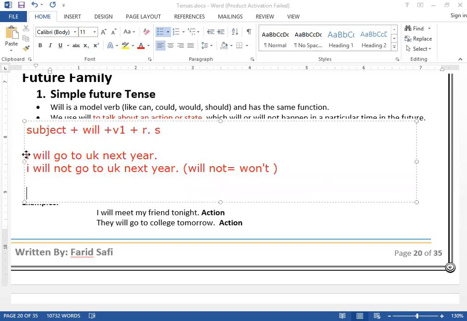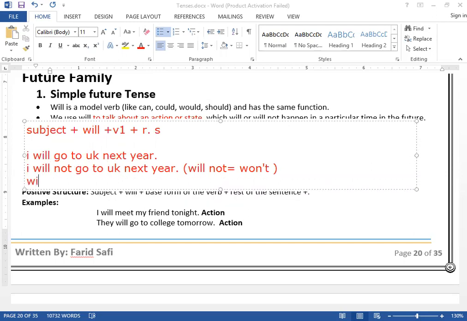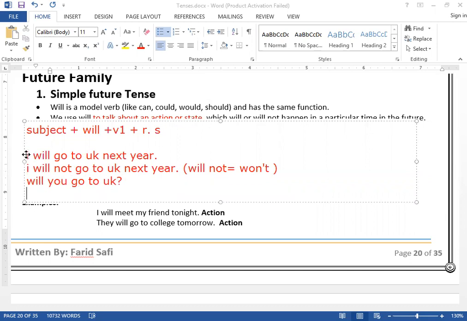If you want to ask a question, we ask with will, with auxiliary will. It will come the same way as in simple present and simple past tense, clear? Like, do you go to UK? Did you go to UK? How can we say? Will you go to UK next year? So this is what we have used. Whenever the examiner, especially for IELTS students, asks with will, it means he is asking about the future, simple future tense. Then you are supposed to also use simple future tense in that case. Get it?